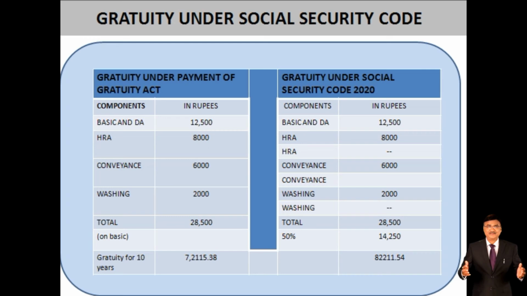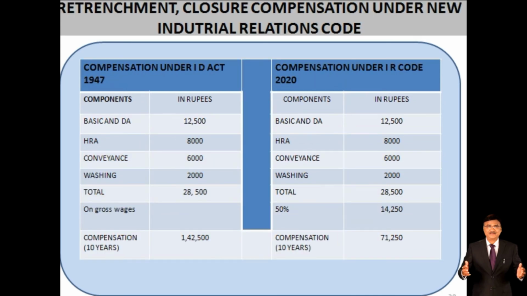Now the gratuity: what is the definition and scenario of gratuity under this Social Security Code? We talk about gratuity in the previous regime, under the Payment of Gratuity Act, and the Social Security Code, and we have made a comparison over here. The basic and DA, the total of the salary is 28,000, because the gratuity for a 10-year calculation base will be